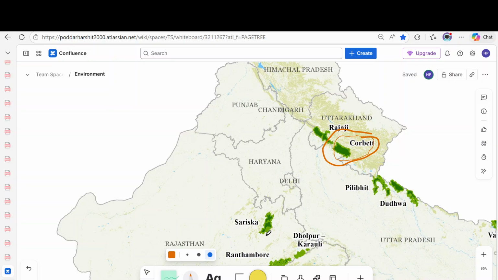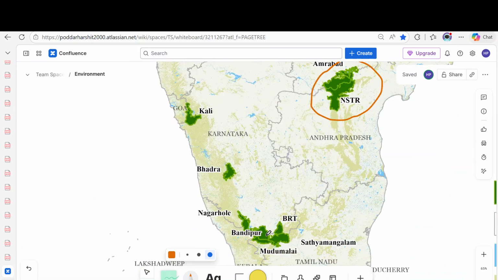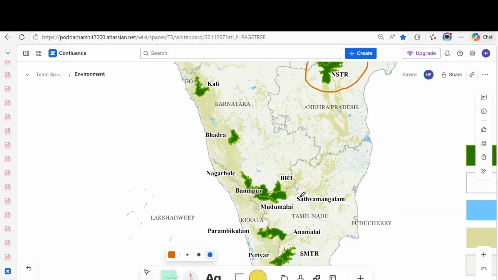Now in Tamil Nadu, we have Satyamangalam Tiger Reserve. This Satyamangalam Tiger Reserve in Tamil Nadu won two Tiger Awards for doubling the tiger population. The link between the Eastern Ghat and the Western Ghat is the Satyamangalam Tiger Reserve. You need to remember the name.